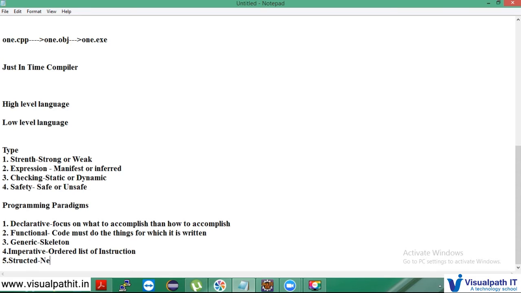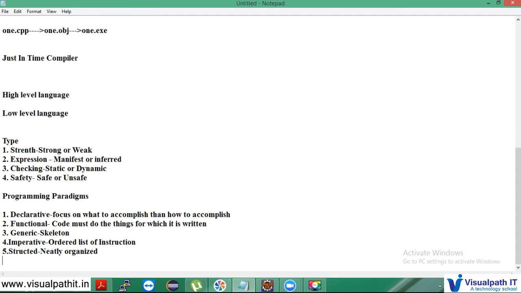Next is structured. It means neatly organized. You can write any sentences improperly, but if it is neat and organized, it is easy for you to read. Even if you don't write it properly, you yourself will not understand what you have written. That leads to a very bad situation.